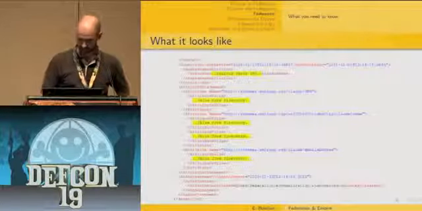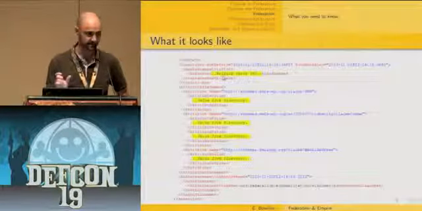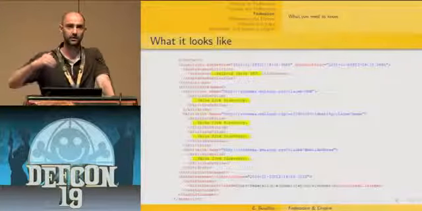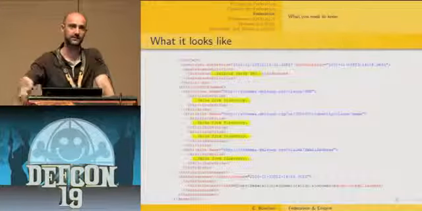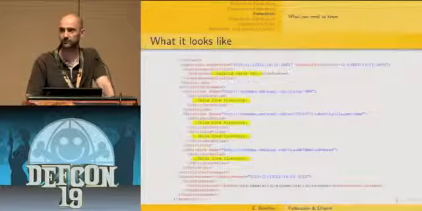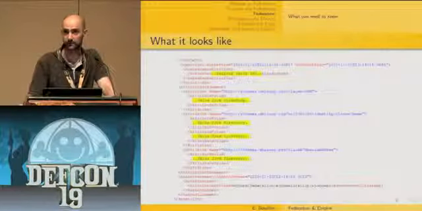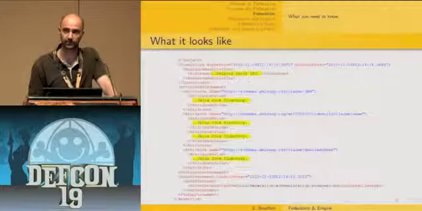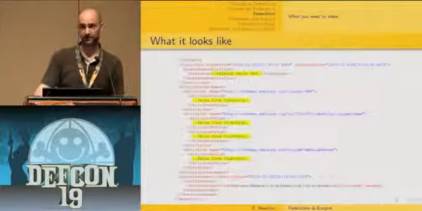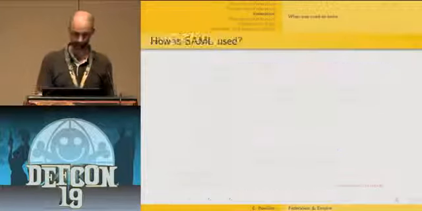And as you can see above, there are also some specific attributes that can be of interest, like the audience attribute. So the audience attribute is basically the statement that says for which relying party this SAML assertion has been made. That's interesting because that allows preventing some SAML reuse attacks. But for this to be effective, it needs to be taken into account by the relying party side of the implementation. And as we'll see later, it's not always the case. Some implementations do not verify that, and that's obviously a security issue.